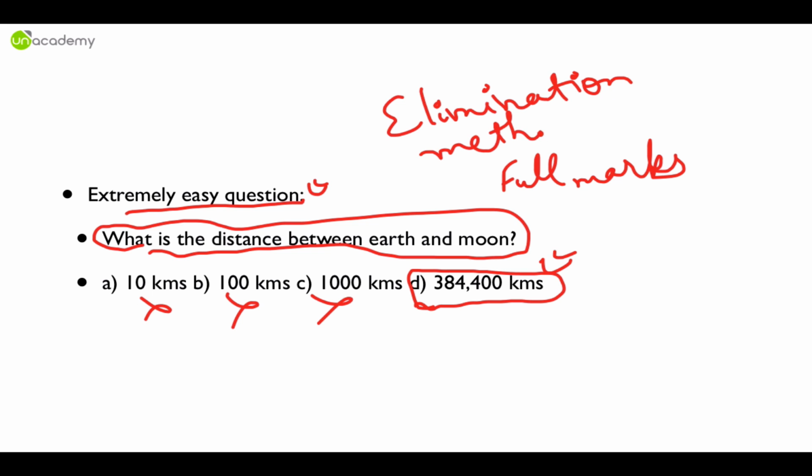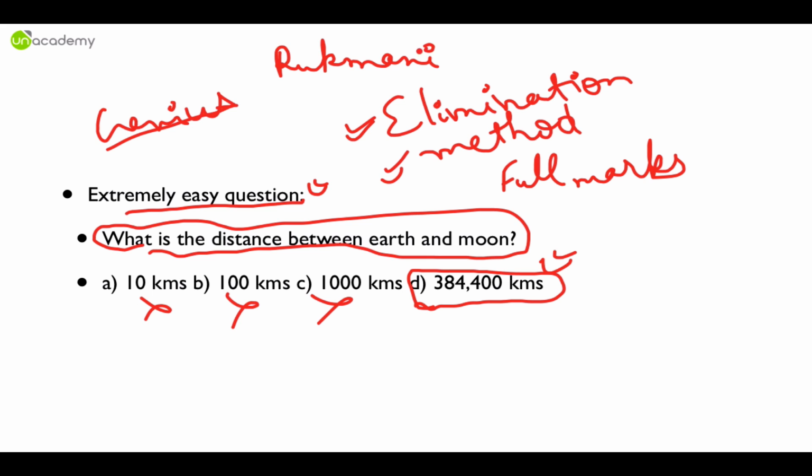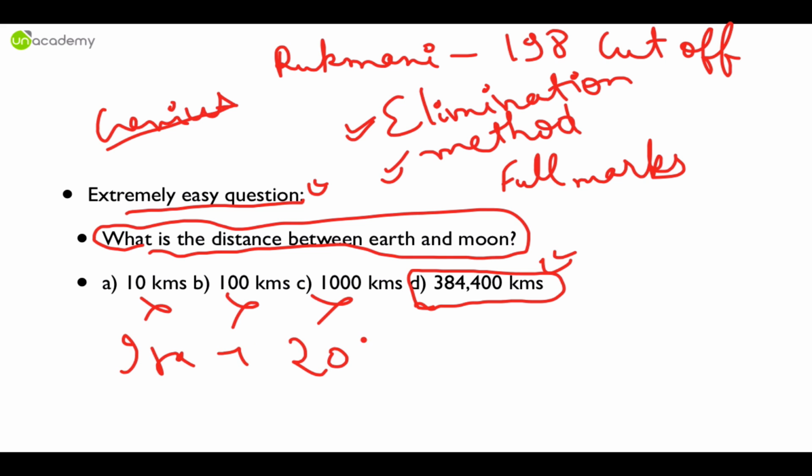This is the only proven method, and there are one or two more methods which can help you solve the maximum number of questions. See, I have seen geniuses failing these examinations, and I'll tell you two examples here. Rukmani, who got second rank about 3-4 years ago, got 198 marks, and that was exactly the cutoff. Ira, this year she got 206 marks while the cutoff was 205 marks.